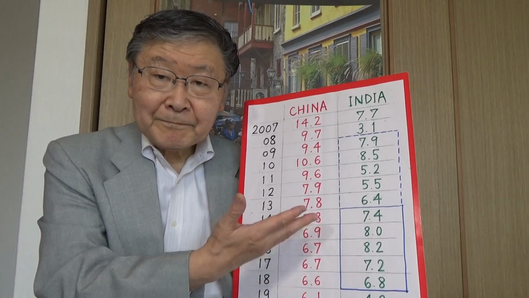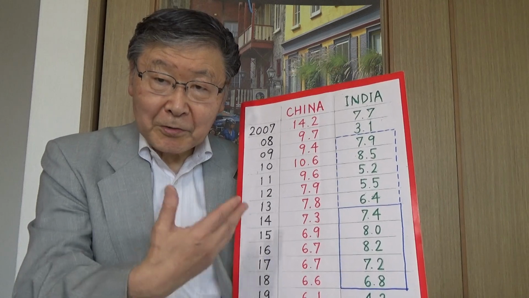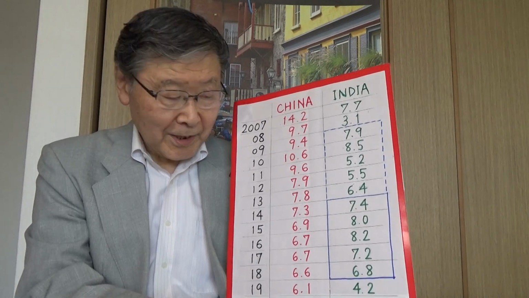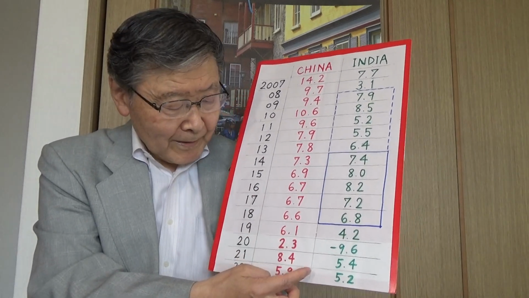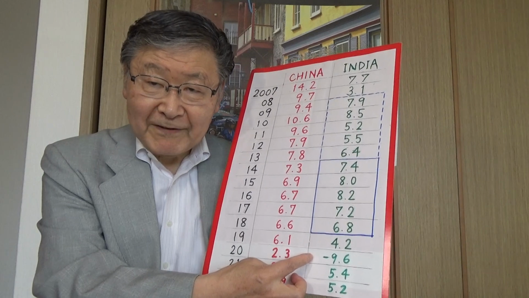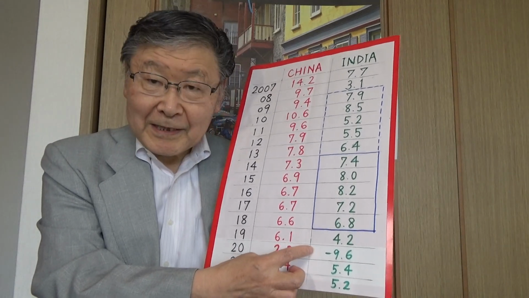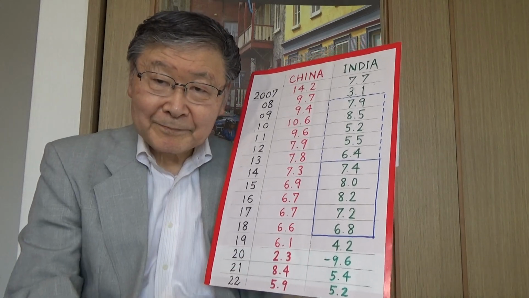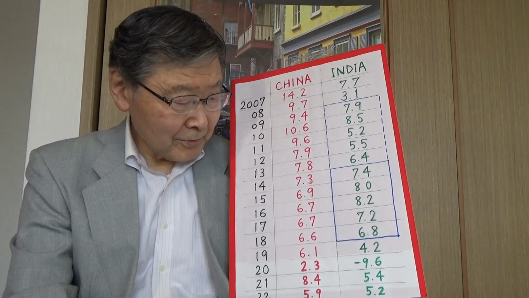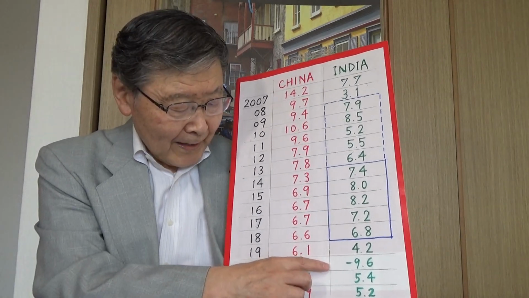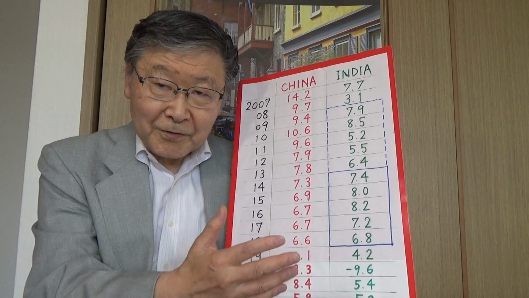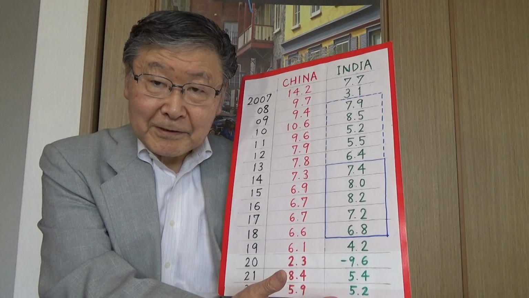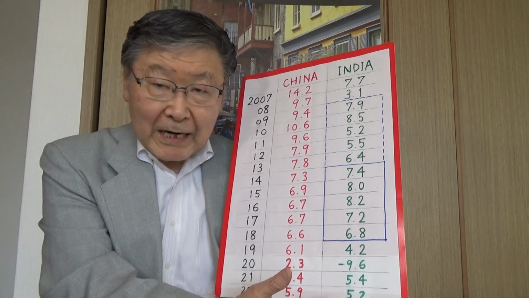And during this period, India has produced a lot of middle class people and rich people, including those billionaires. Currently, India is severely hit by the COVID recession, minus 9.6, a devastating blow to the Indian economy, and it could continue for a year or two probably, but it is expected to recover.